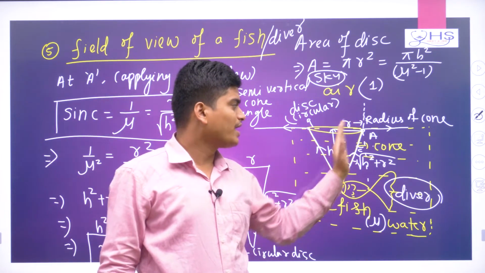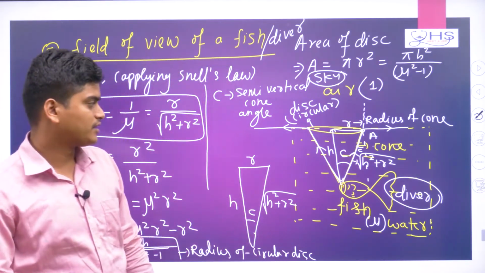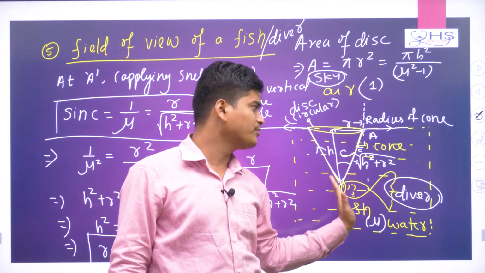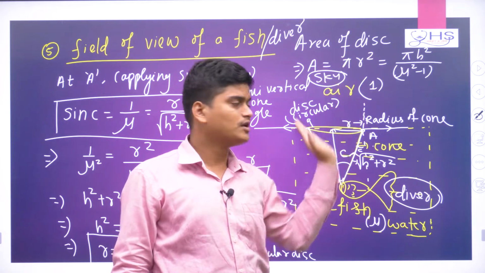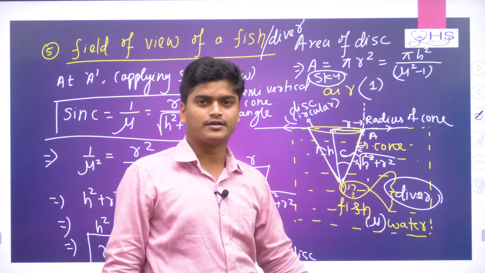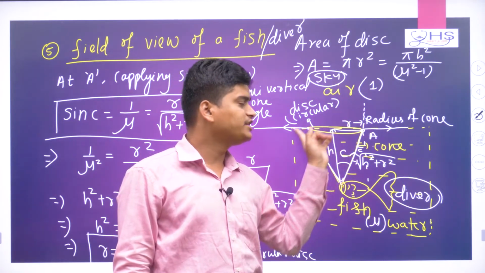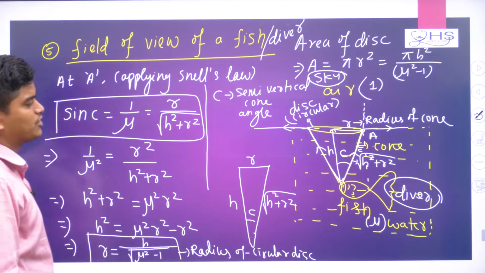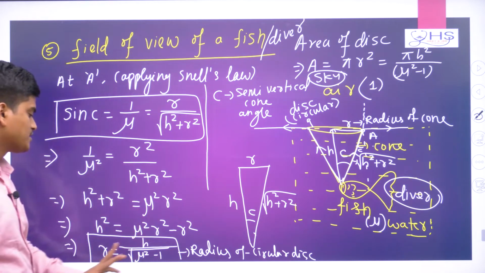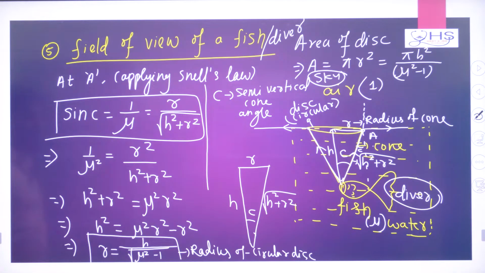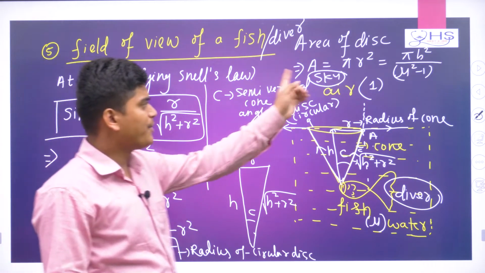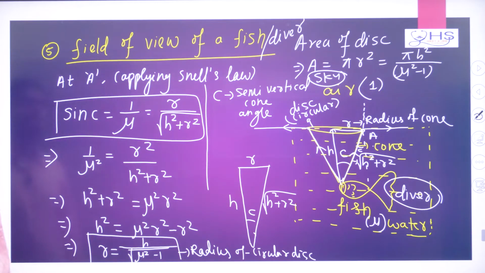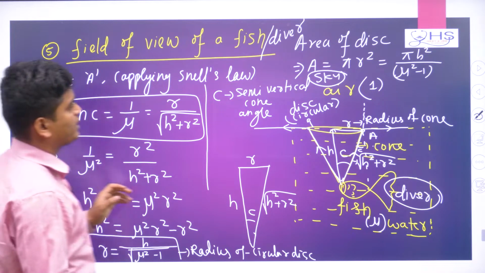That is due to TR only, because some light rays do not pass to air when seen from the water medium, they get totally reflected. So a certain region of the sky can be seen, a disc-style structure, where R is h by root under mu square minus 1, and pi r square is pi h square by mu square minus 1. Okay, now we understand this idea.